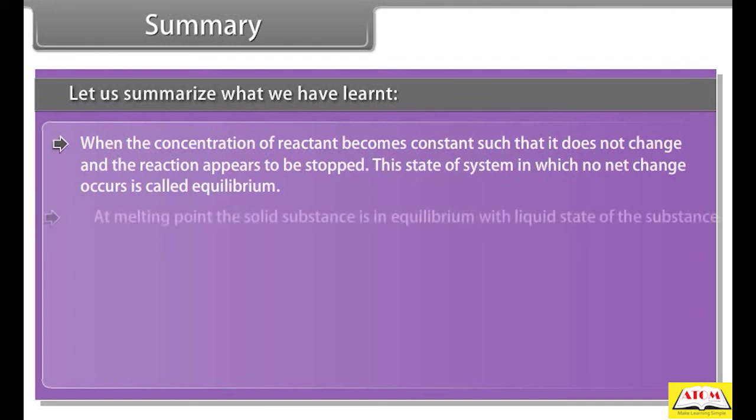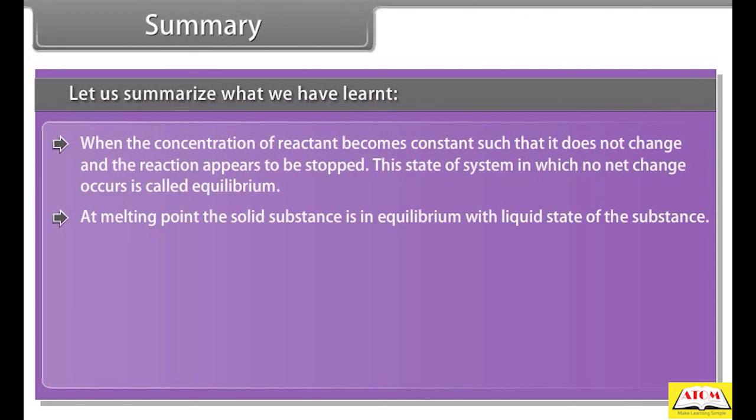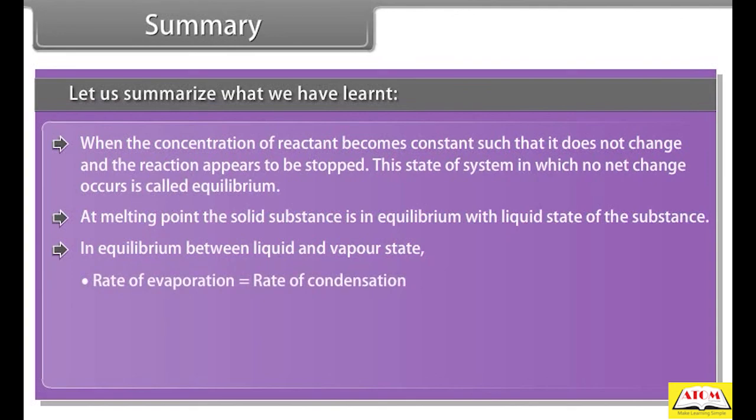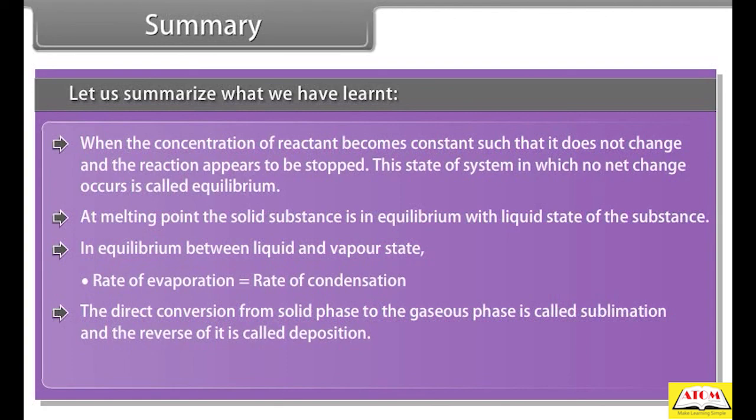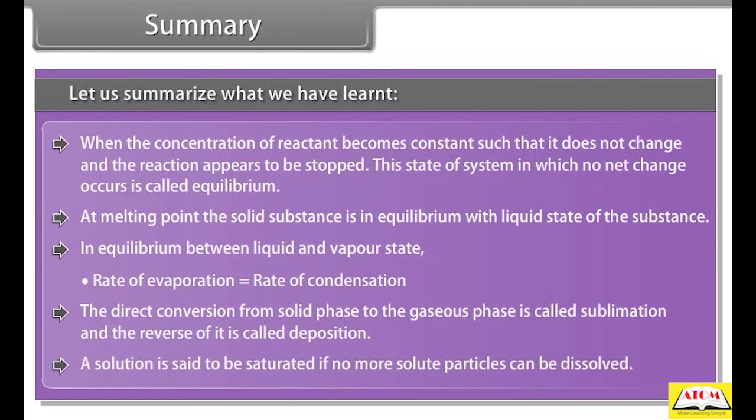At melting point, the solid substance is in equilibrium with the liquid state of the substance. There is equilibrium between liquid and vapor state: rate of evaporation is equal to rate of condensation. The direct conversion from solid phase to the gaseous phase is called sublimation, and the reverse of it is called deposition. A solution is said to be saturated if no more solute particles can be dissolved.